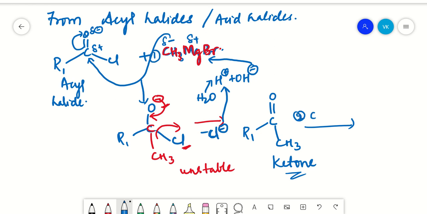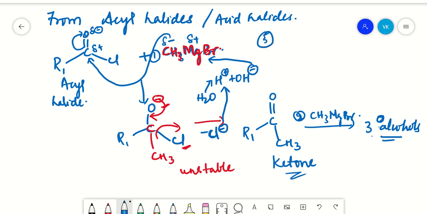And then second, in the second mole of your methyl magnesium halide, ketones or esters will again give you alcohols. Ketones will give you tertiary alcohols. I have said this in the starting mechanism itself. So in the same way, by adding the second mole of methyl magnesium halide to your ketone here, you'll get your tertiary alcohols.